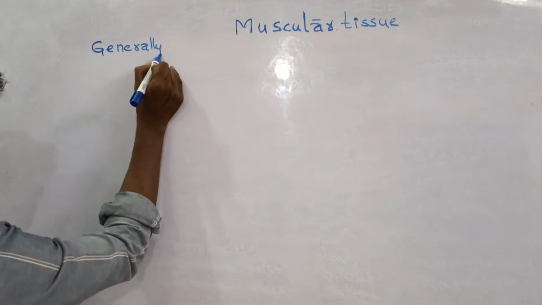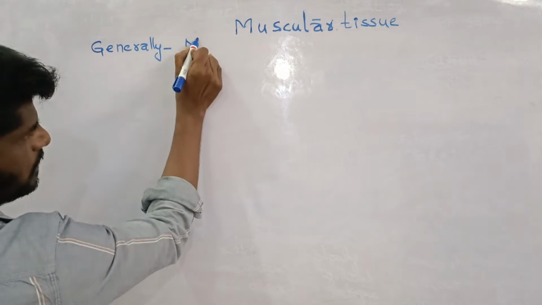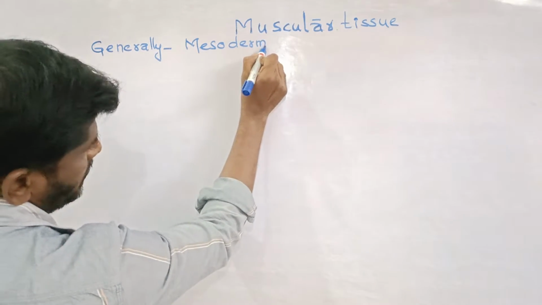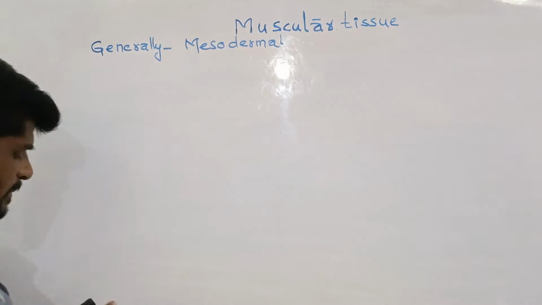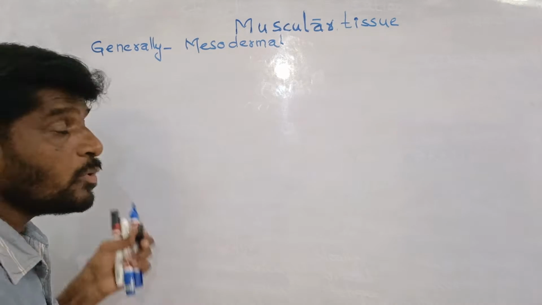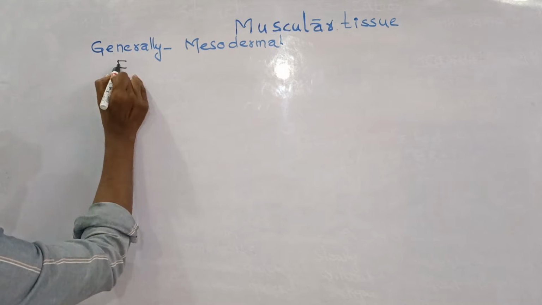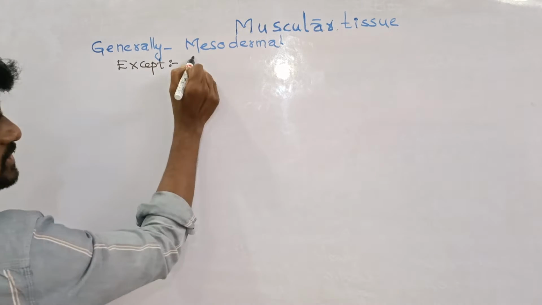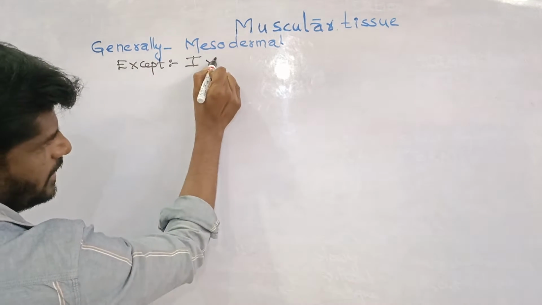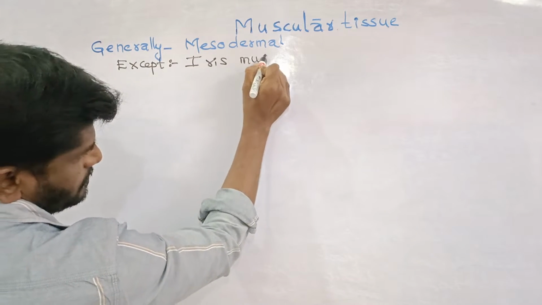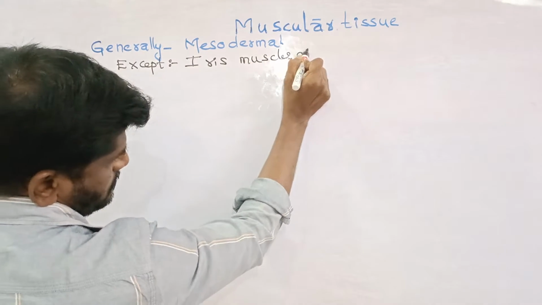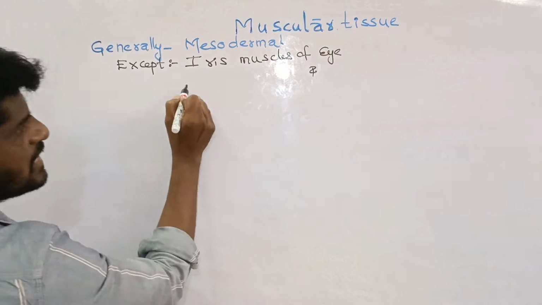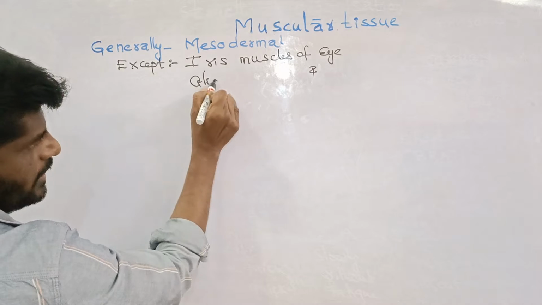Muscle is generally mesodermal in origin. Why generally? Because there are two exceptions. One is the iris muscles of the eye, and the ciliary body of the eye.